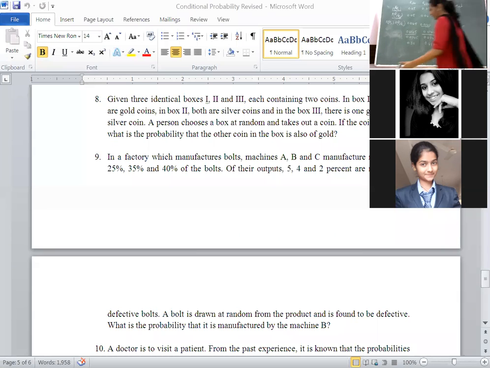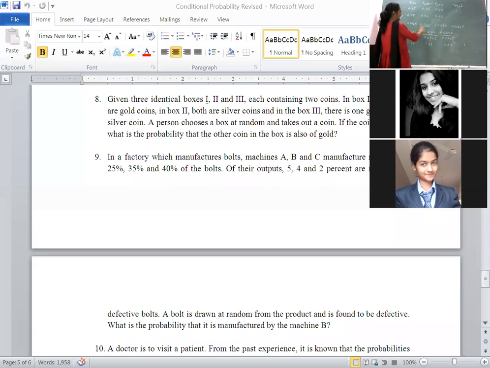Okay. It is easy compared to the earlier way, correct? Whatever is given, machine A it is 25, machine B 35, machine C 40. We are representing those as E1, E2, E3. Then 5% defectives produced from machine A, from machine B 4%, and 2%. Then whatever values you have, you have to multiply, writing the reverse. Multiply these two, multiply these two, multiply these two.